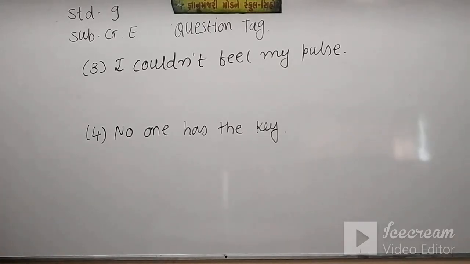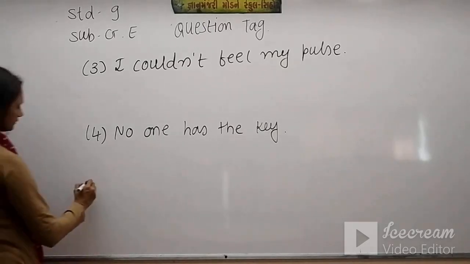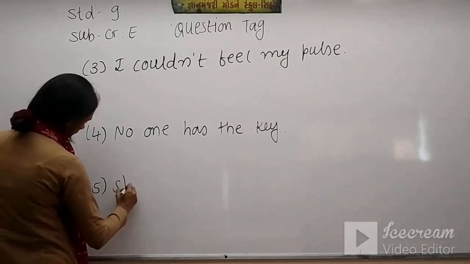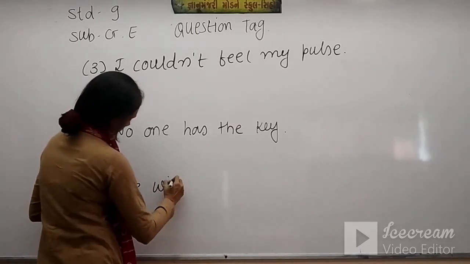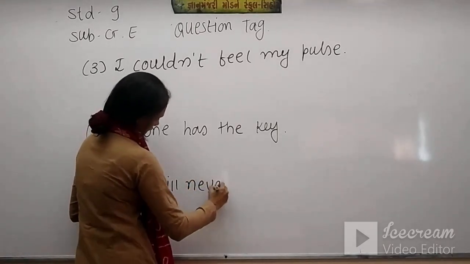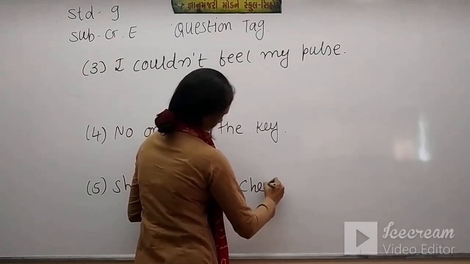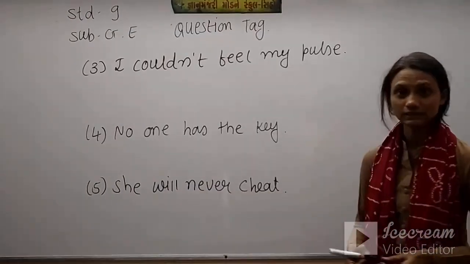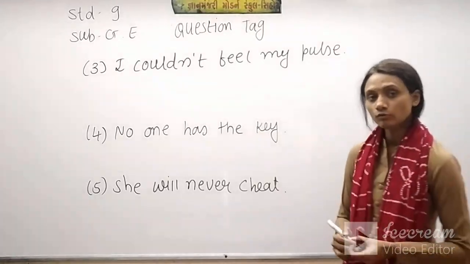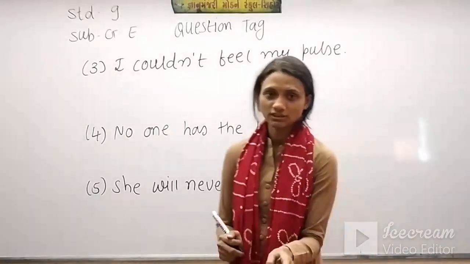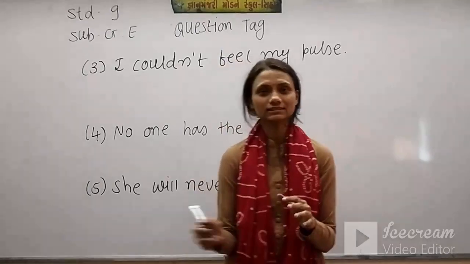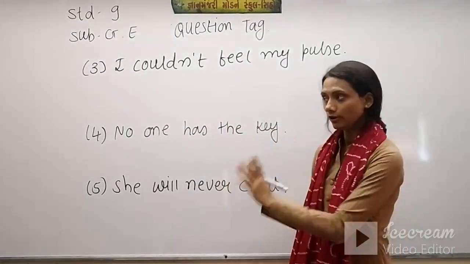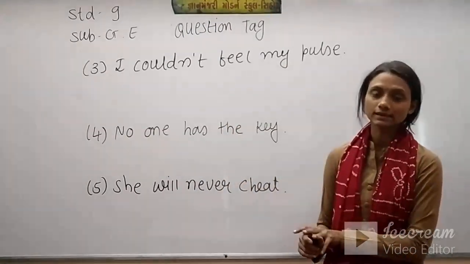Number 5 is: she will never cheat. Okay, so as you can see here, I have written 3 different sentences. Now the instruction is, you have to turn these sentences into questions. You have to use question tags in these sentences.